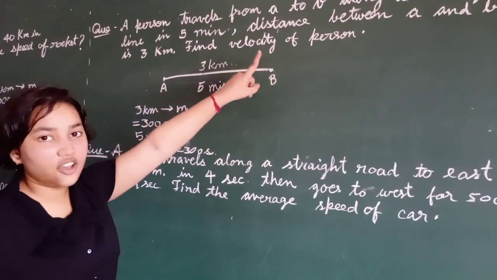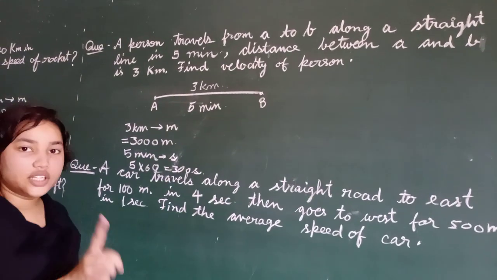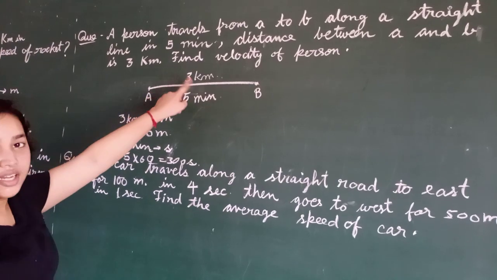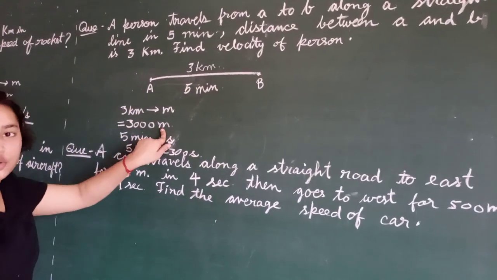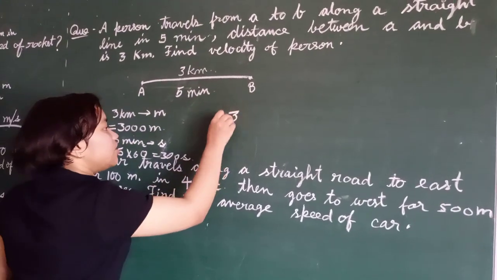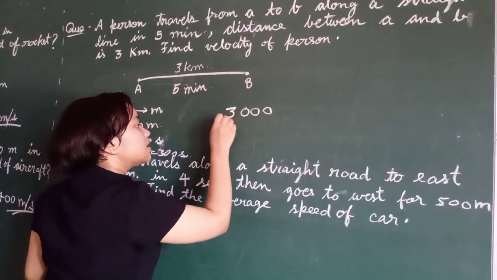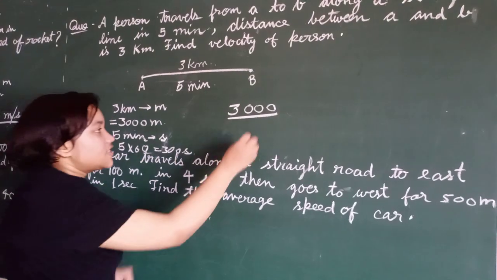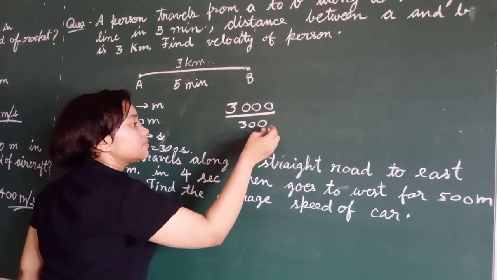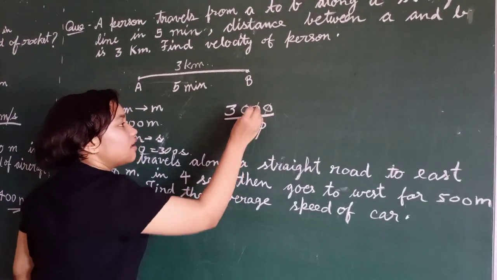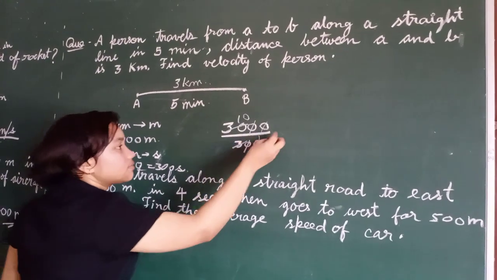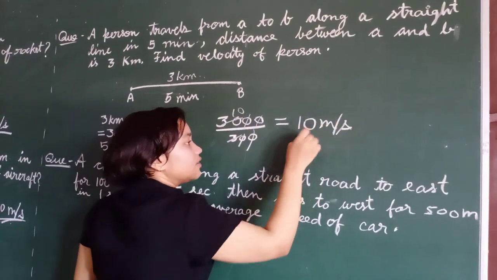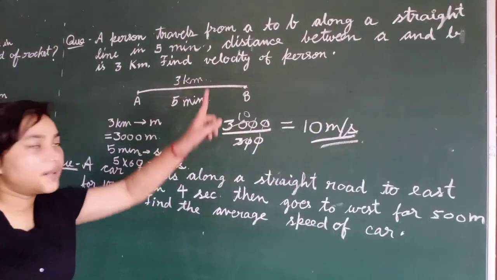Now find the velocity of the person. Velocity is the total displacement upon total time taken. The displacement is 3000 meters upon 300 seconds. 0 to 0 cancel, and we have 10 meters per second. This is the velocity of the person.